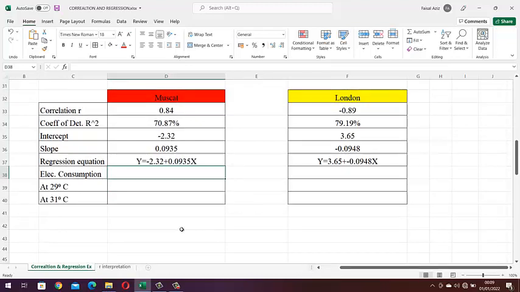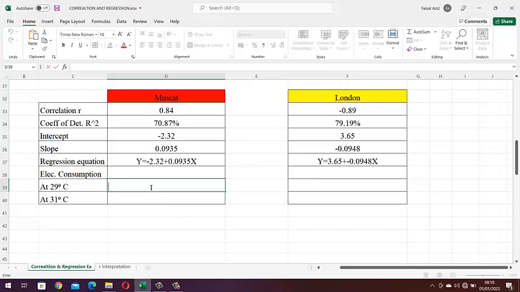In my previous video I gave you an idea that if the values of the independent variable are within the range of the data, it is called interpolation, and if it is outside the range, it is called extrapolation. So let's have a look at it.